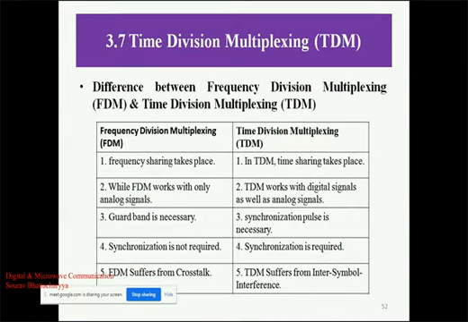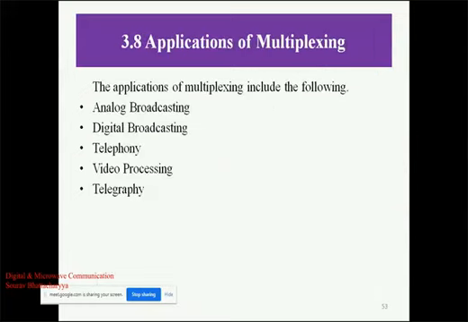And last but not least in today's discussion, the difference between frequency division multiplexing and time division multiplexing. In frequency division multiplexing, the frequency band or bandwidth is divided into some physical channels, and in time division multiplexing the total time frame is divided and the time slots are divided among the users. In frequency division multiplexing we require a guard band, while in time division multiplexing a synchronization pulse is required. In frequency division multiplexing there is a problem of crosstalk, and in TDM there is a problem of inter-symbol interference.